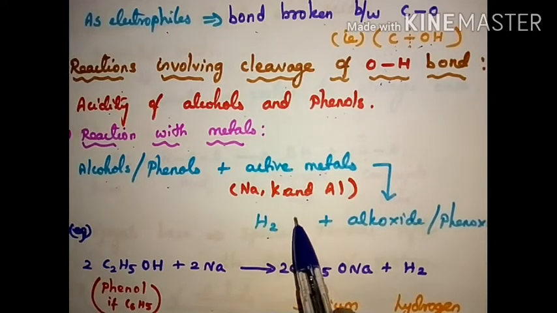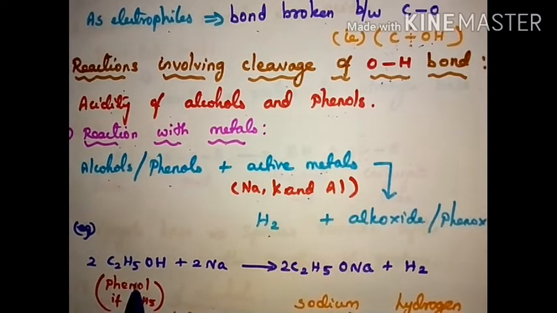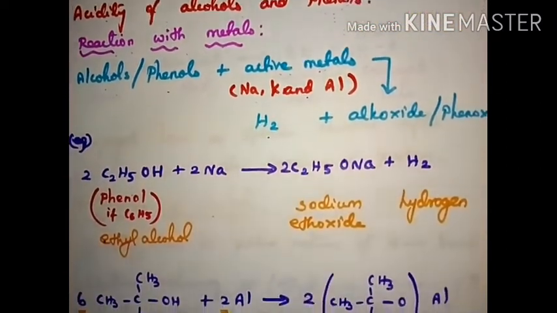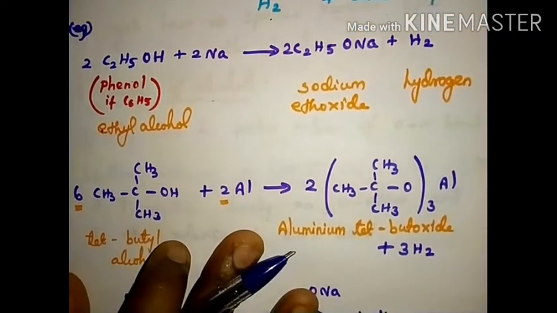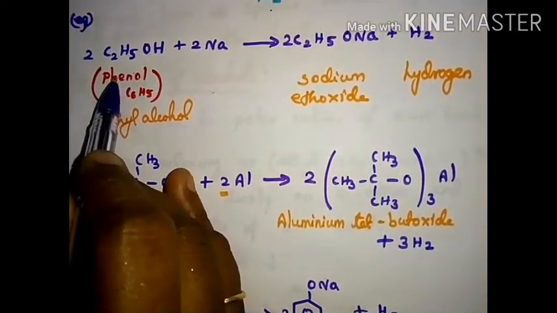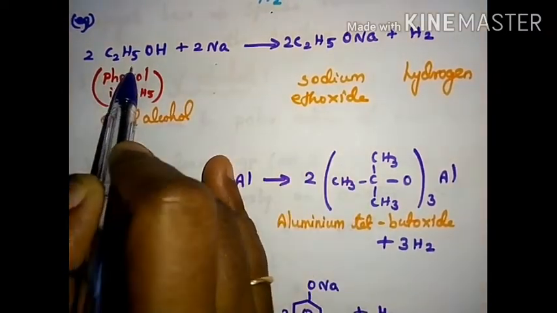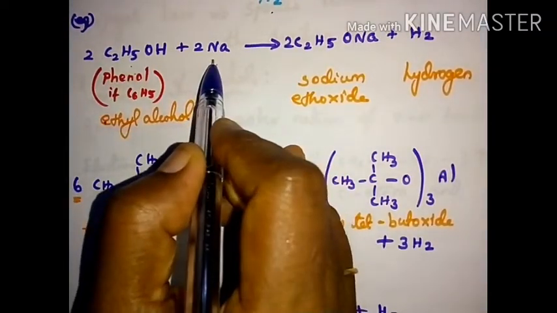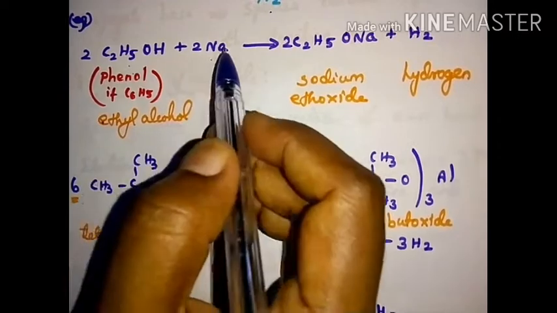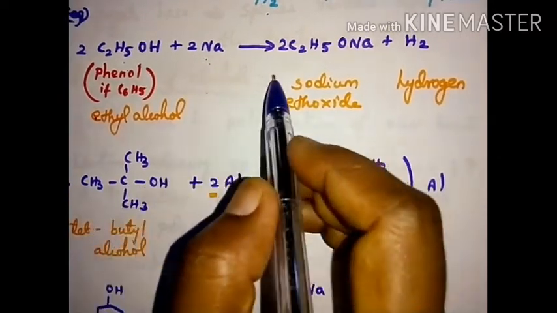Replace the hydrogen and active metals come and attack. Now ethyl alcohol, let's see the example for this one. Ethyl alcohol, 2C2H5OH plus 2Na. This is ethyl alcohol and 2Na means active metals. What happens?